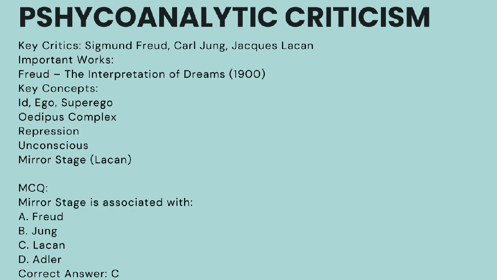So Lacan has given the idea of the mirror stage, remember, which was related to identity formation. So now let's do an MCQ. Here the question was, the mirror stage is associated with whom? The answer is, we know that it is associated with Jacques Lacan. So the correct answer is option C.